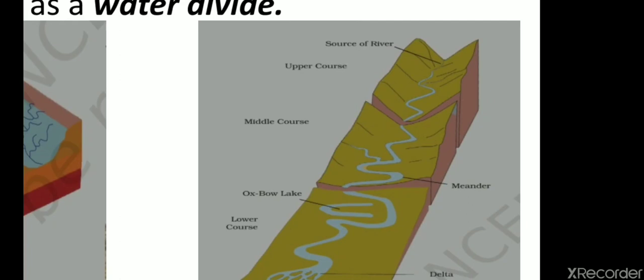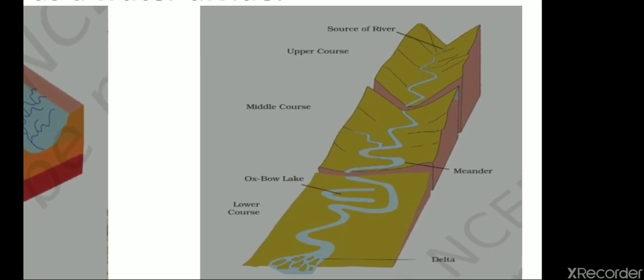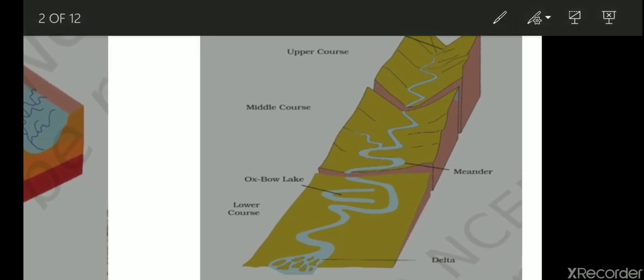Here the whole river system can be divided into three different parts. First, the source of the river, from where the river starts, that is the upper course, then the middle course, and then the lower course. From the upper course, where it starts, it moves to the middle course where meanders are seen.